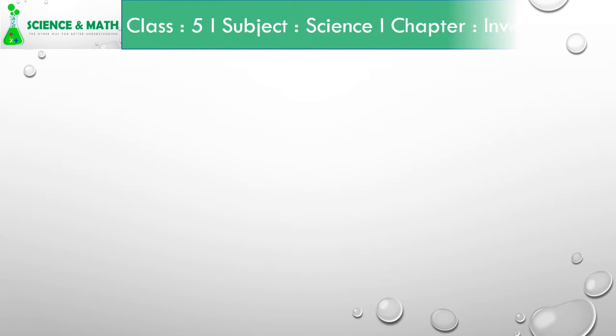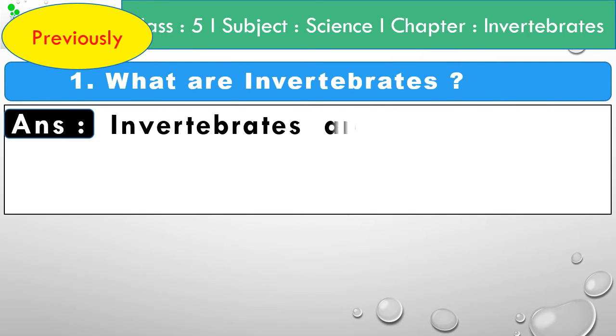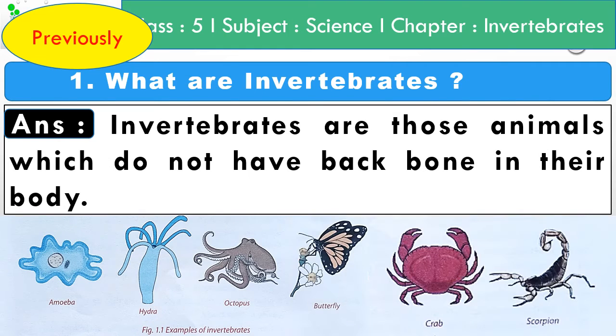Previously, we learned about the definitions of invertebrates. What are invertebrates? Invertebrates are those animals which do not have backbone in their body. The examples of invertebrates are amoeba, hydra, octopus, butterfly, crab, scorpion, etc.